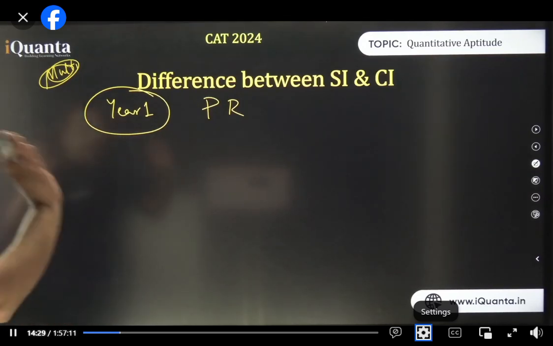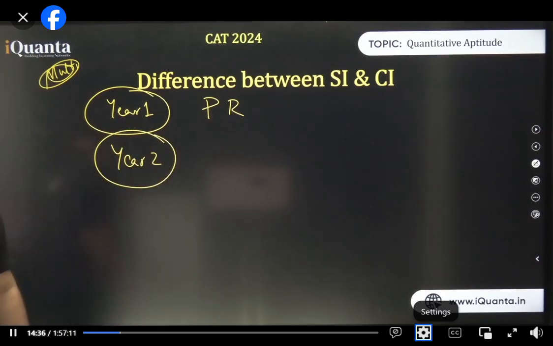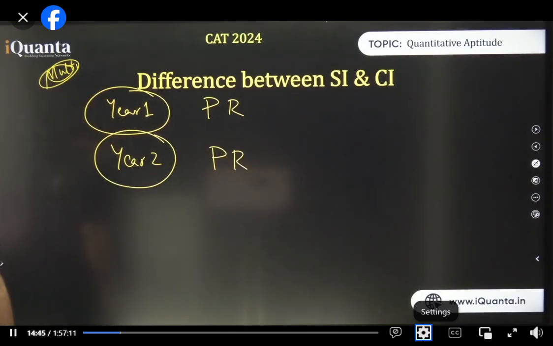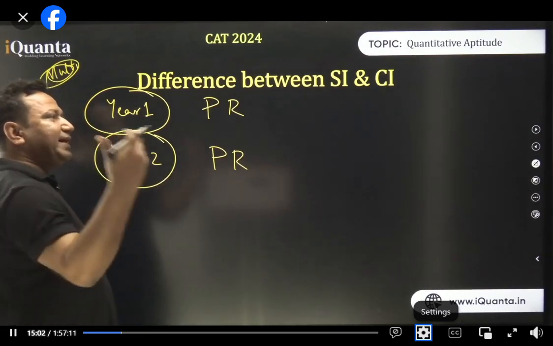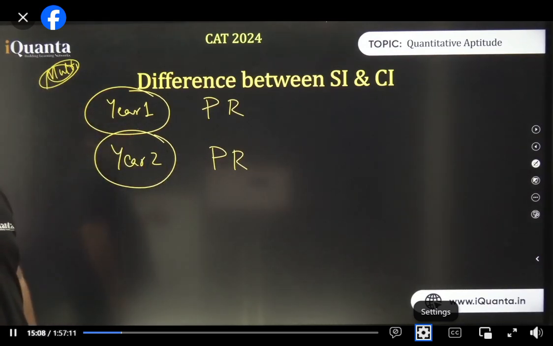PR, अच्छा लग रहा है? ठीक है, PR ले लेते हैं. Year 2. So this is the interest on principal, PR. Okay? For the second year, there will be again an interest on principal, that is PR, again. Okay? Akanksha, I've written P. I think, cool now. But in the second year, we will get an interest on the interest of the first year also. Yes or no?